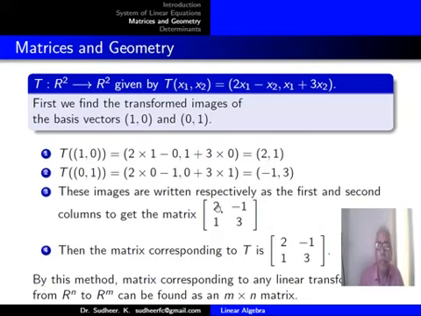If a linear transformation is given, you find the images of the basis vectors to get corresponding column vectors. These column vectors are written side by side to form a matrix, and that matrix will be the matrix corresponding to the linear transformation. By this method, the matrix corresponding to any linear transformation from Rn to Rm can be found as an m by n matrix. So that also is not very difficult to understand.